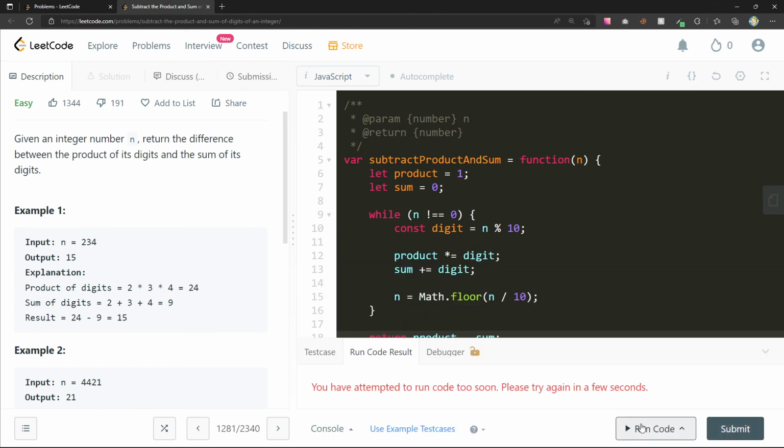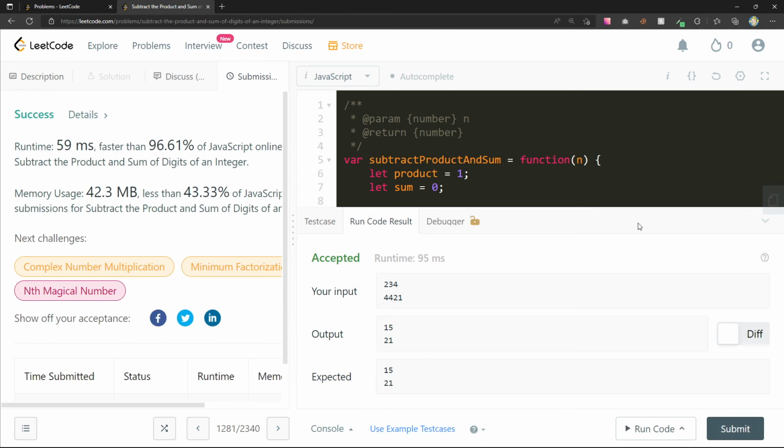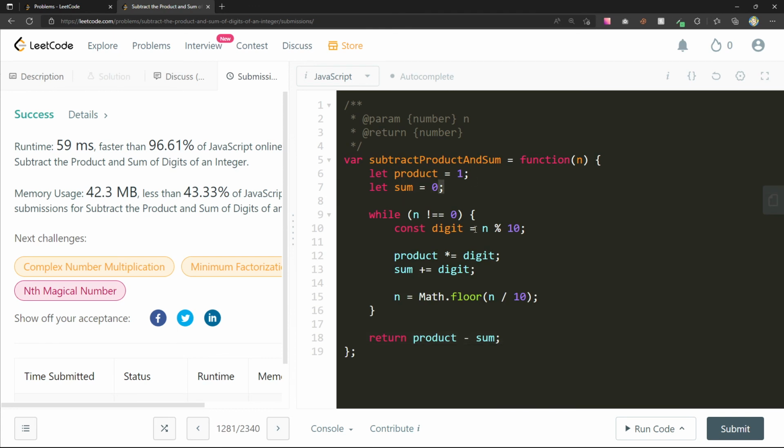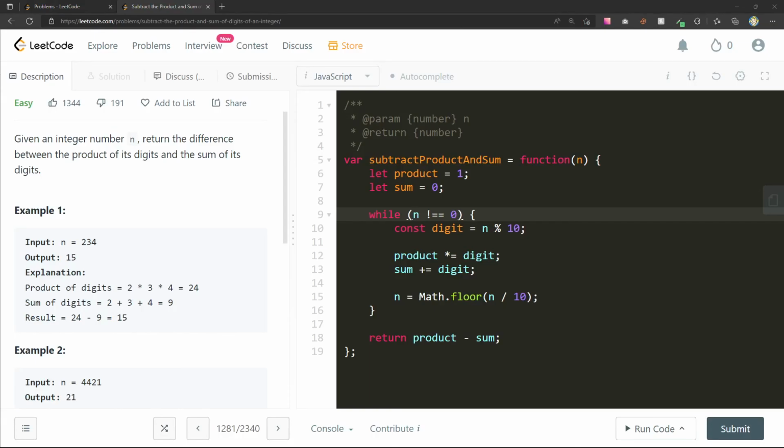15, 21, 96.61. Again, very similar to the first thing here. So this process of picking out individual digits and being able to operate on each one of them and do something with them is very helpful. It's something that you'll see many, many times. So I highly encourage you to check that out. Make sure you truly understand that pattern.